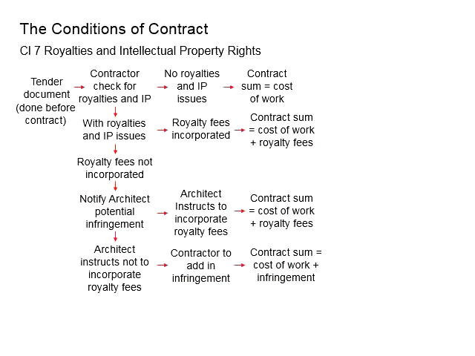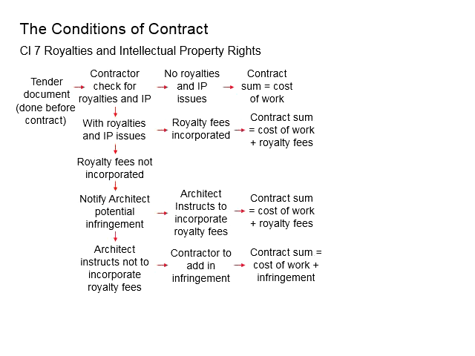Under those circumstances, the setting is that the royalty fee has not been incorporated. Upon knowing that, the contractor will need to notify the architect in writing about the potential infringements of any parts of the works, system or material that may potentially violate the royalties or intellectual properties.